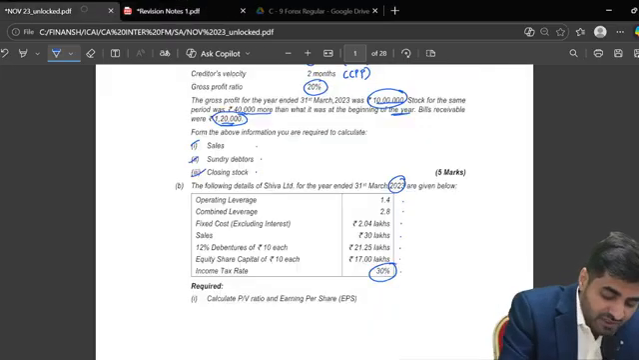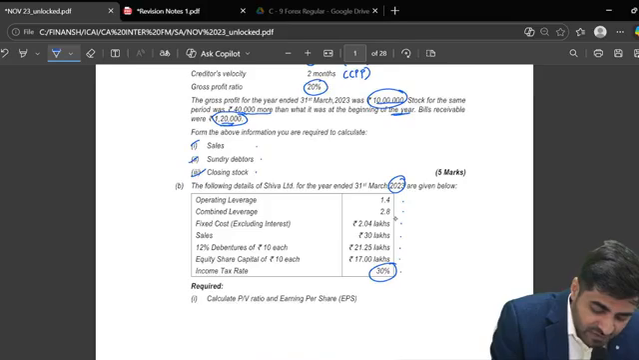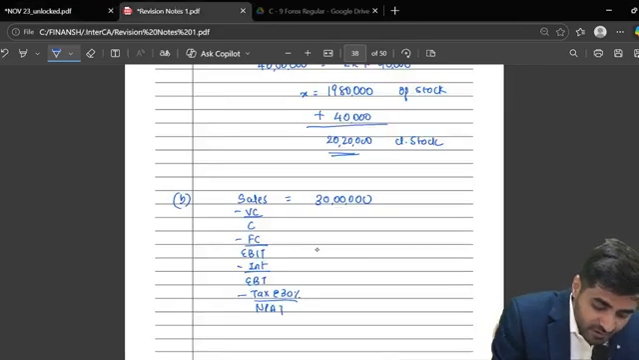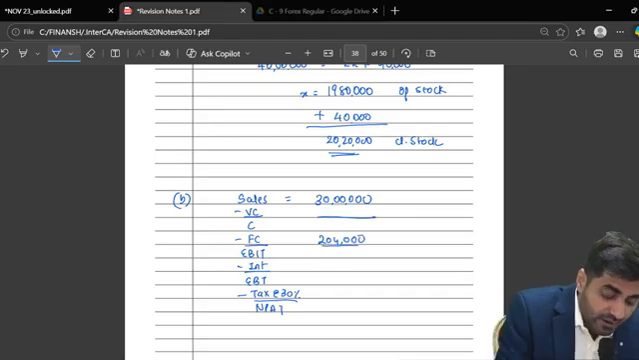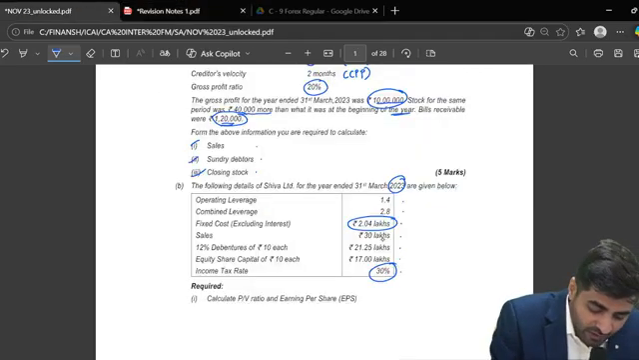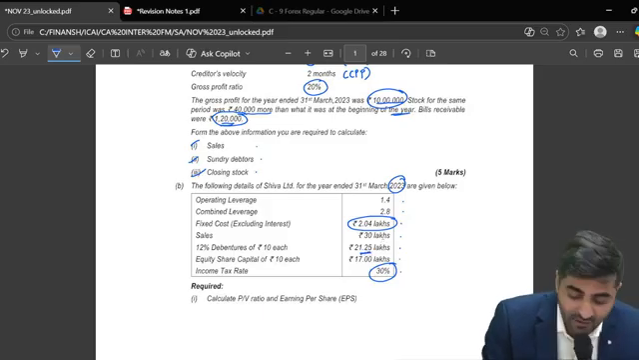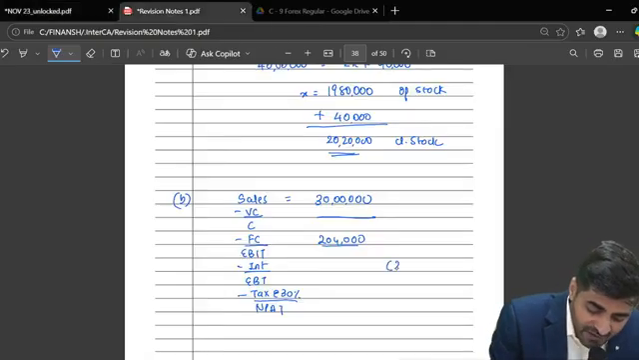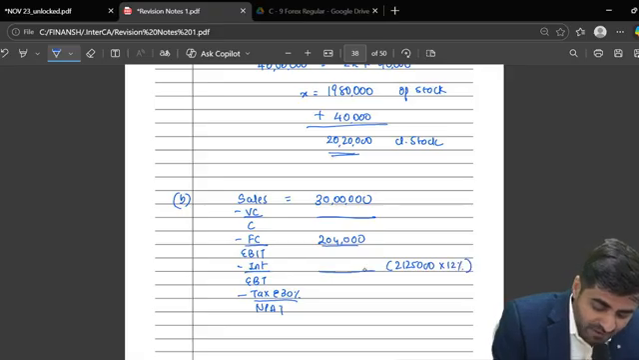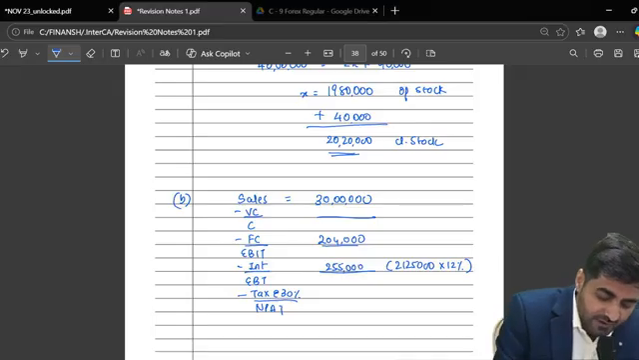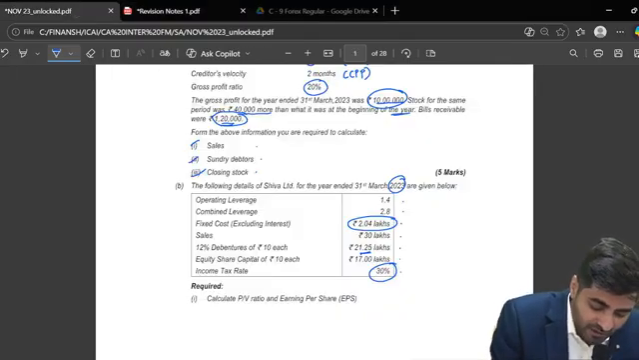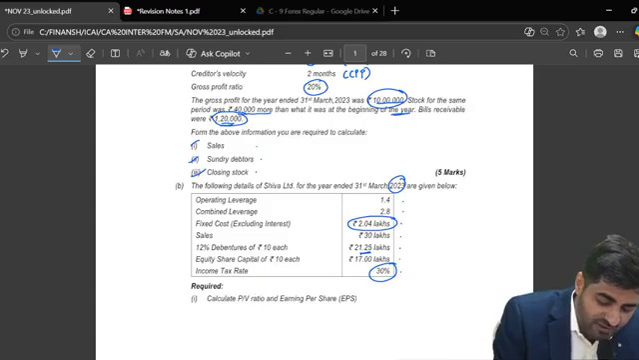Now just check which all figures are there. You have fixed cost, which is 2,04,000. And then they have told you that your 12% debentures are amounting to 21,25,000. So what will be the amount of interest? 21,25,000 multiplied by 12%. How much is this coming? 2,55,000. Right? Now, my dear students, they have asked you to first calculate the PV ratio and the EPS.